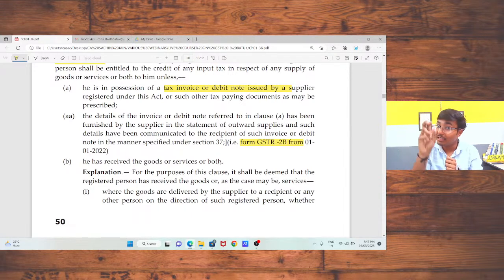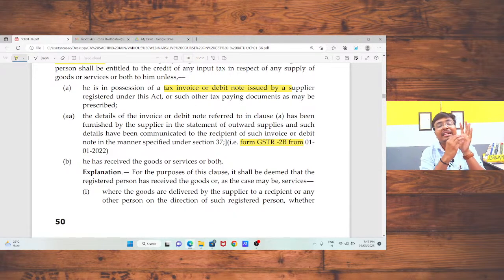So this is also a small issue, but the effect of this provision is really very huge. So for claiming input tax credit, first, you need a tax invoice or debit note. Second, the same has to be reflected in your GSTR 2B return. Third, you had received the goods or services. Fourth, your supplier has paid the tax, so you need to check that also.